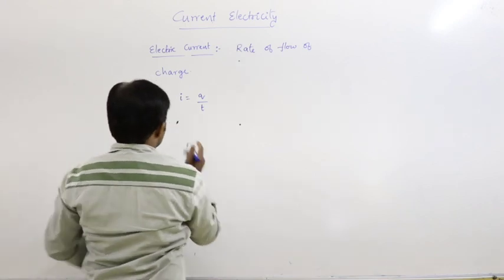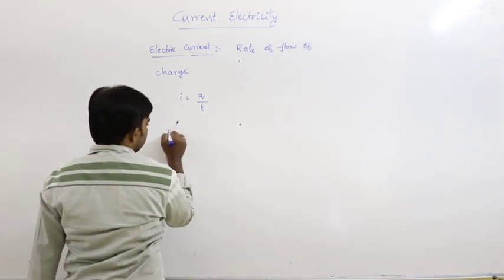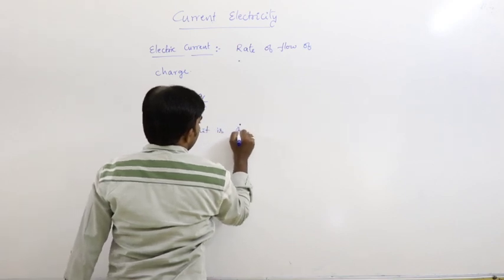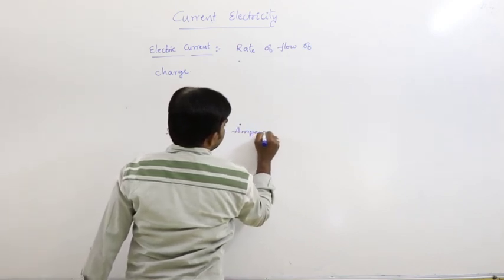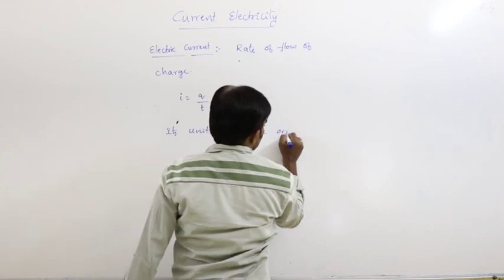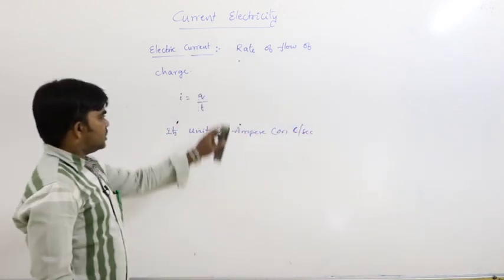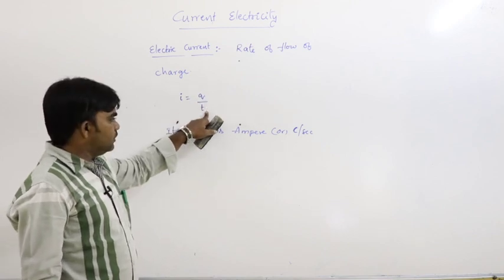It is a fundamental physical quantity and its unit is ampere or coulomb per second. Charge unit is coulomb, time unit is second.